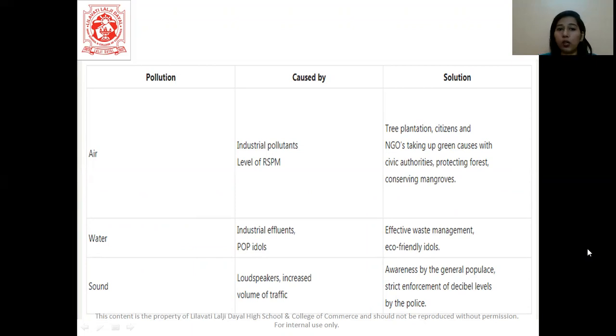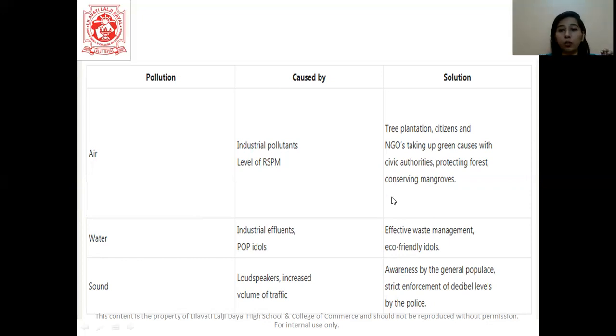As you can notice here students, you have to write in pointers. Now see, your sentences are not written caused by. Sentences are given to us in the passage. So when we are making it in a table, we just have to be very precise. To the point information is to be given here. So we do not really write full sentences.